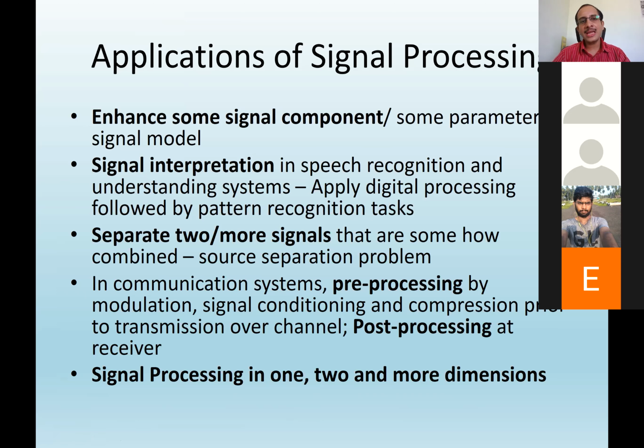Okay, and separating, say when several speakers are talking or discussing, separating the signal of one speaker from other, or separating signal from noise. These are all different important things that we do as an application of signal processing. Other things are pre-processing in many of the systems. So signal processing helps us to do better pre-processing so that it avoids many of the consequences or difficulties, either in aliasing or missing the information or conditioning the signal. That means having a better signal for going to the system.